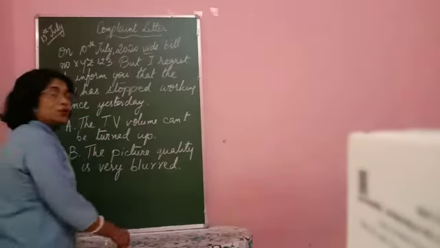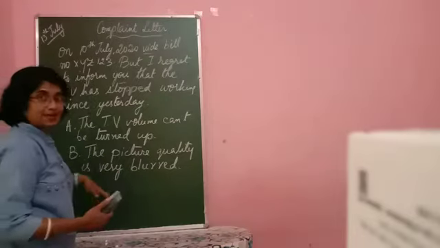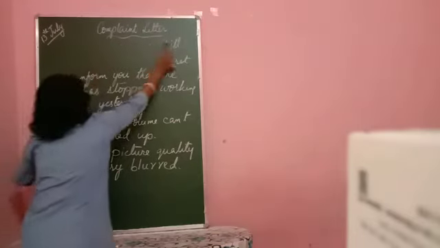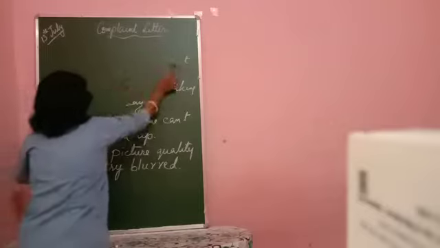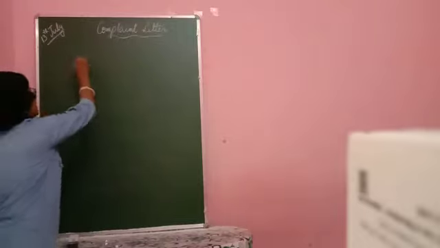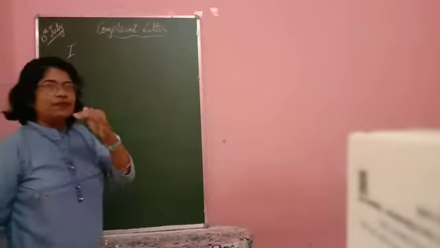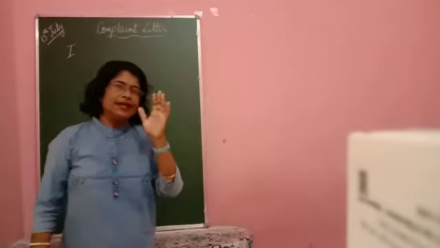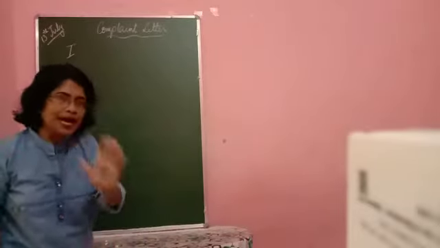Now we come to the closing of the letter. I am again rubbing the board. Okay, the closing of the letter will be, leave a line again. Now what should be a very formal closing? A very formal closing. You should be very polite.